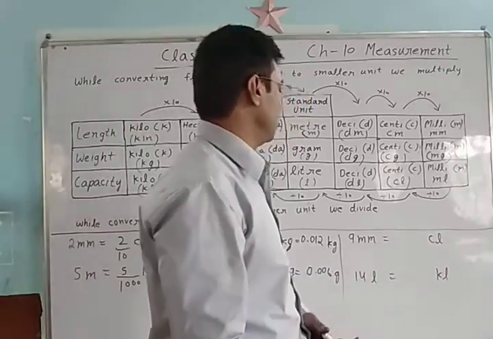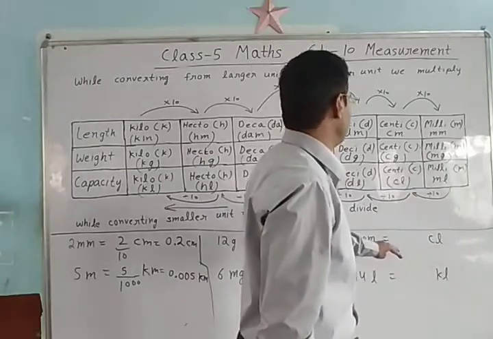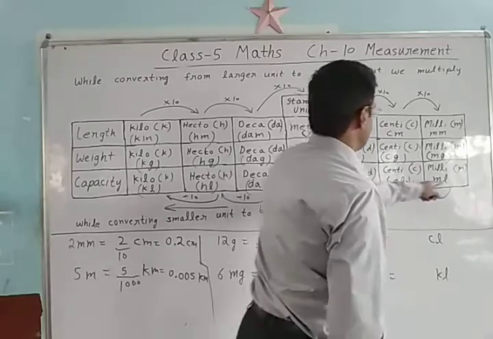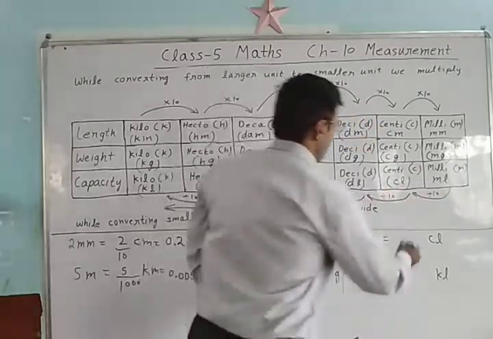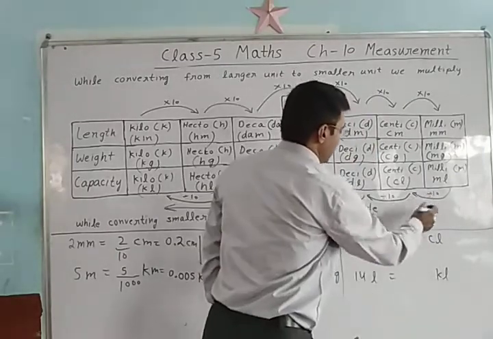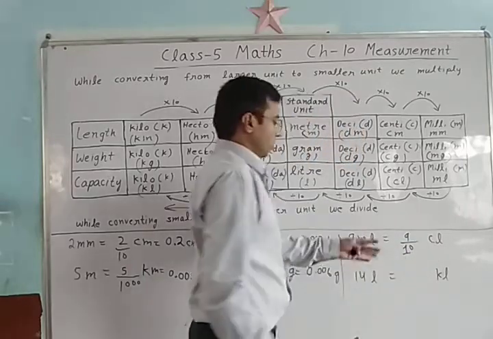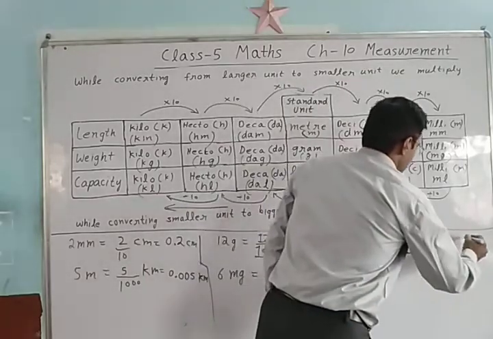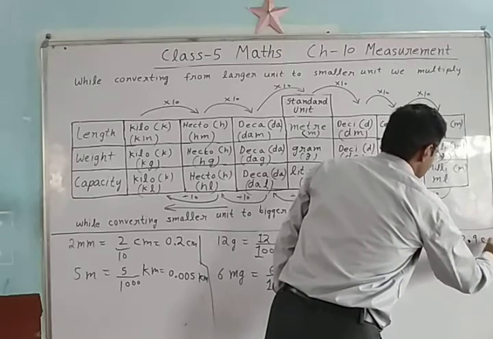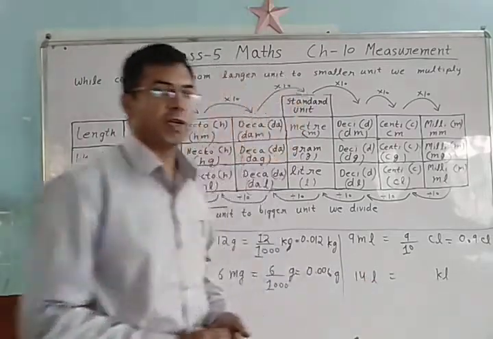Now 9 millimeter is equal to how much centimeter? See here, millimeter. Write 9 in the numerator and we divide by 10. So 9 by 10 centimeter or 0.9 centimeter.